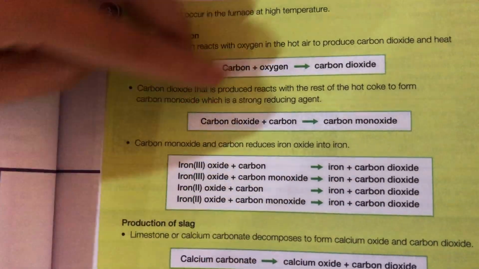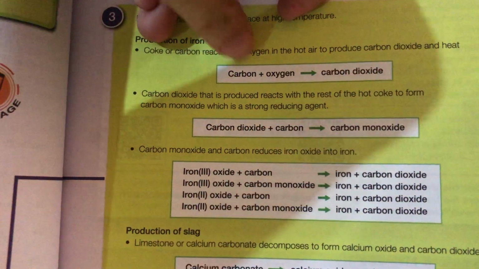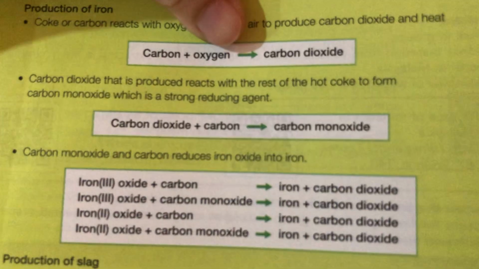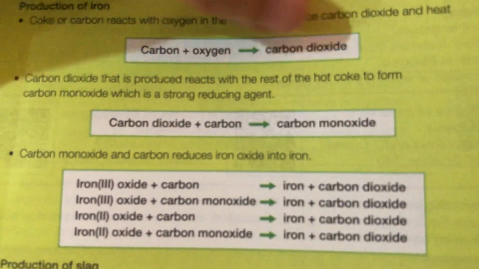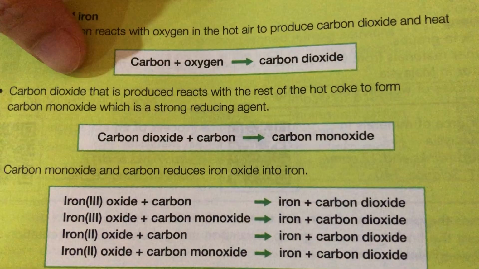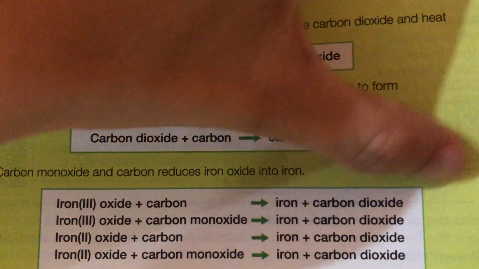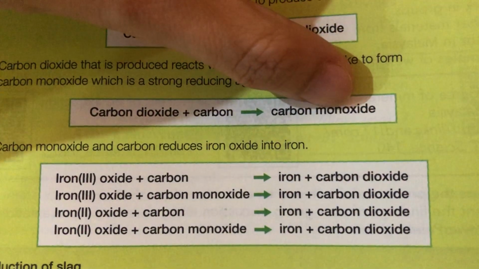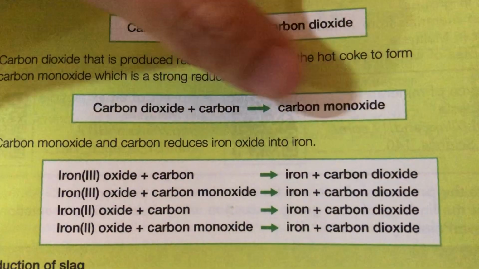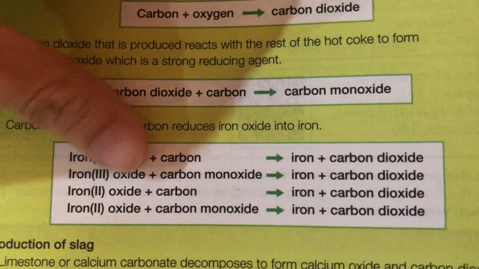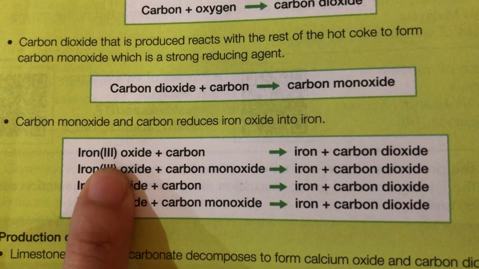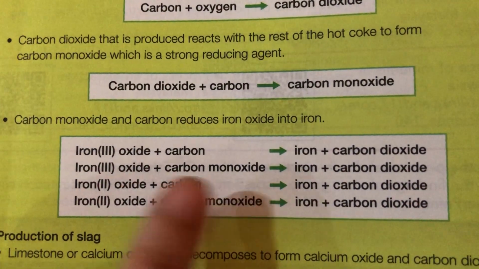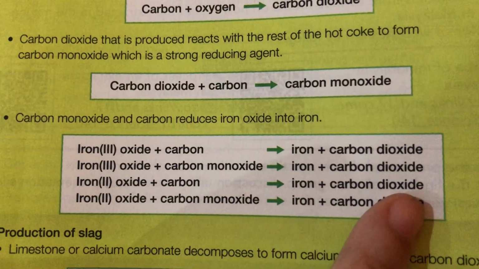You see that carbon plus oxygen, because we pour in all the carbon already, so carbon combined with oxygen, it is a burning furnace, so you get carbon dioxide, right? So carbon dioxide will combine further with carbon, then you produce carbon monoxide. Carbon monoxide is very important here, because carbon monoxide and carbon are the ones that will combine with the iron oxide. So carbon plus iron oxide, then it will form iron plus carbon dioxide. Or carbon monoxide plus iron oxide, it will form iron plus carbon dioxide.